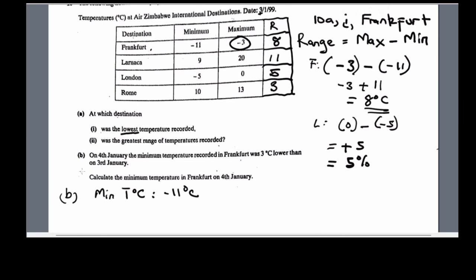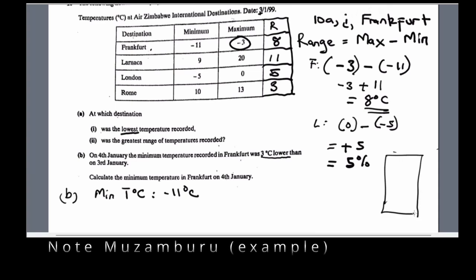And the first part of our question is saying on the 4th of January, the minimum temperature recorded in Frankfurt was 3 degrees Celsius lower than on the 3rd of January. Calculate the minimum temperature in Frankfurt on the 4th of January. So take it, for example, I tell you that I actually have 3 oranges lower than what you have.